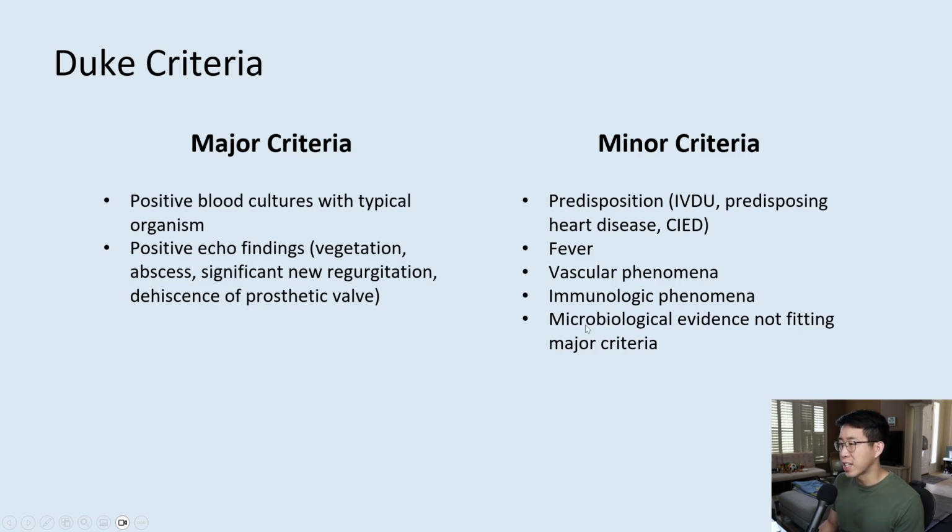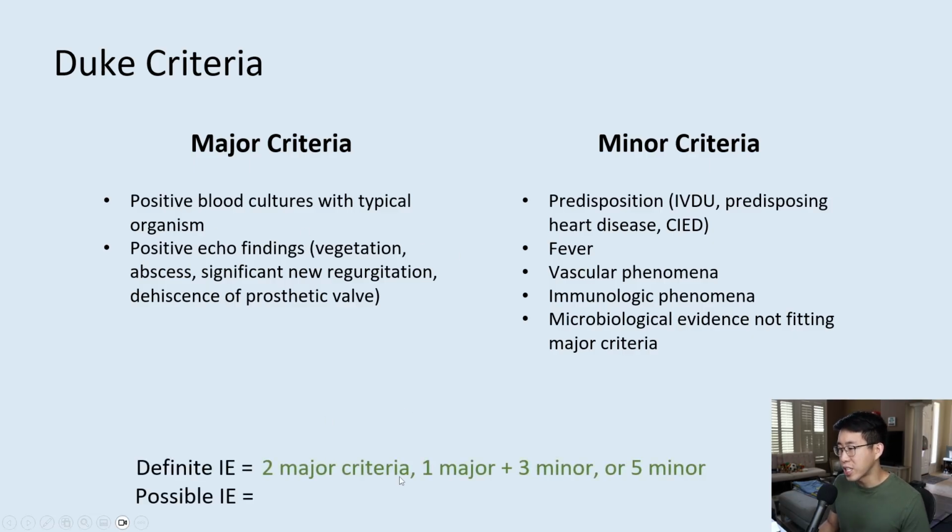This was kind of including things that were tested serologically, or if you had a positive blood culture with an atypical organism. So you have definite infectious endocarditis if you have 2 major criteria, 1 major plus 3 minor, or 5 minor. And for possible infectious endocarditis, it's 1 major plus 1 minor, or 3 minor.